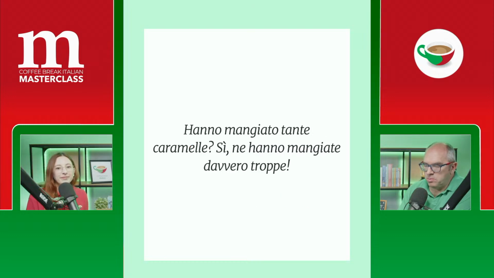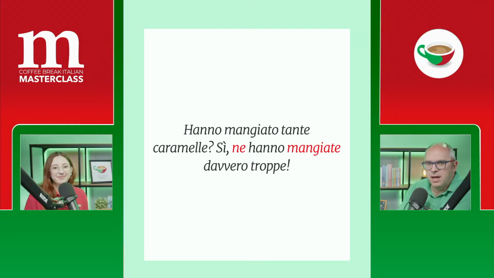Here's another example talking about sweets or candy. Hanno mangiato tante caramelle? Sì, ne hanno mangiate davvero troppe. So there we've got lots of agreements going on. Hanno mangiato tante caramelle. So have they eaten lots of sweets, lots of candies? Sì, ne hanno mangiate davvero troppe. So troppe has to agree, but also mangiate has to agree because of the ne. Exactly. Okay. Yes, we are still talking about caramelle, so feminine, plural, and therefore we have this agreement in place.